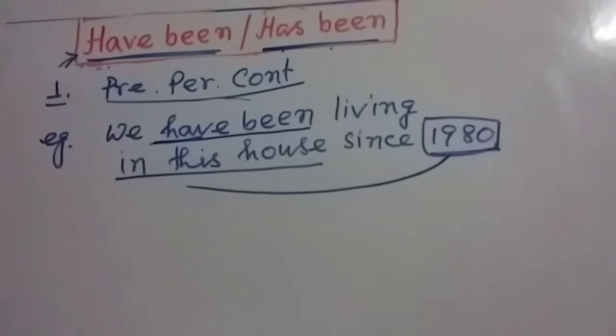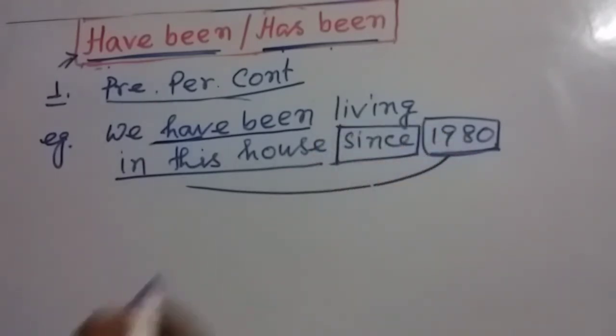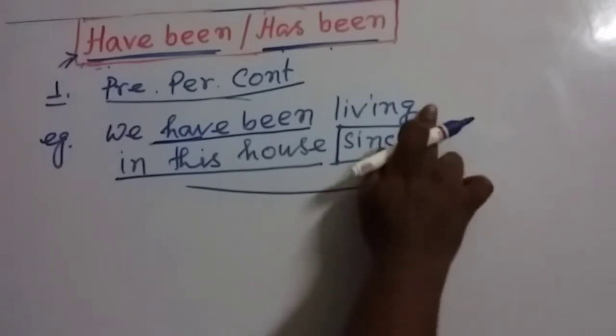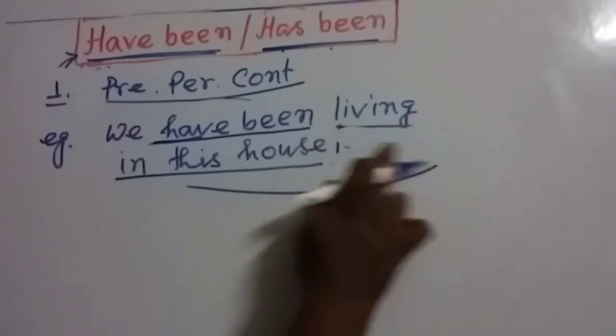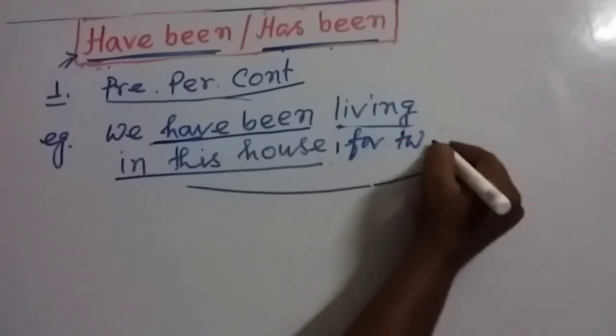And one most important thing here, my dear friends, is this one: since. If we write down a span of time or a period of time, we have to write for, just like this one, for 20 years.